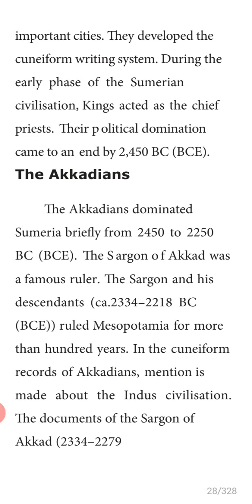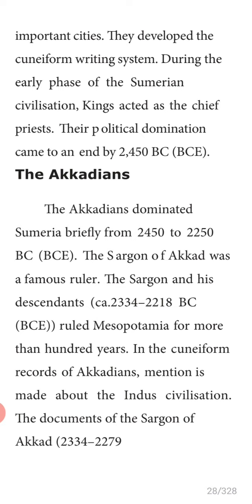Underline: Nippur was one of the important cities of the Mesopotamian cities. They developed the cuneiform writing. The Egyptians developed the hieroglyphics. The Mesopotamians developed the cuneiform system of writing.